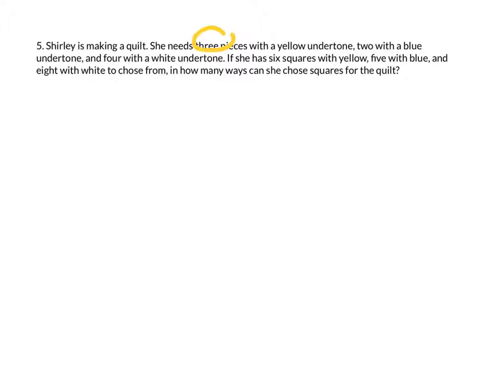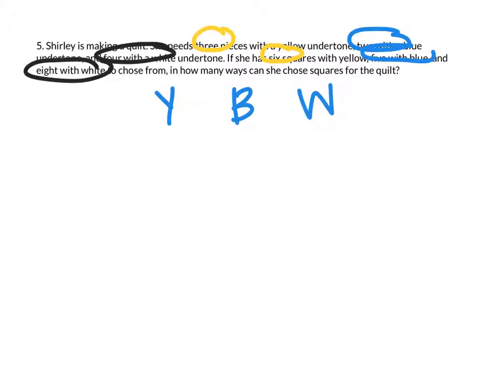I like to make sure that I highlight all the numbers to make sure that I'm keeping track. So I've got 3 yellow, and then my next piece of information with yellow is 6. And then she has 2 with blue, and then 5, and then 4 with white, and then 8 with white. Okay, so we've got yellow, blue, and white.